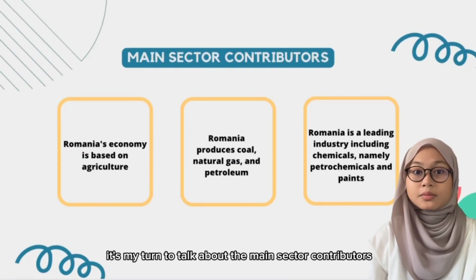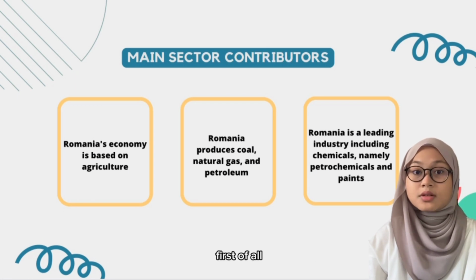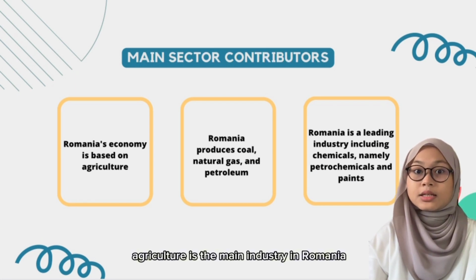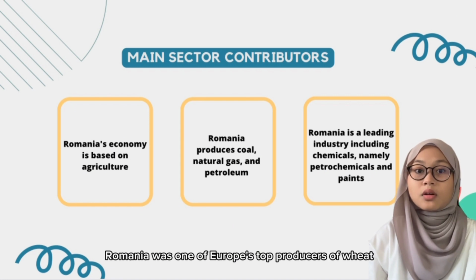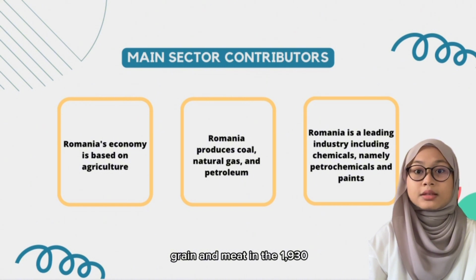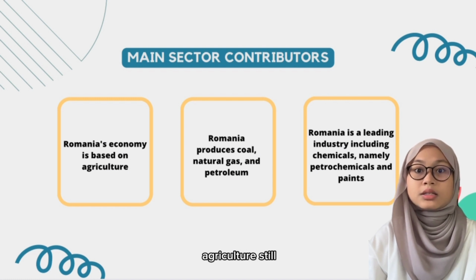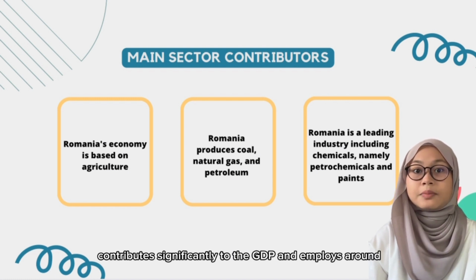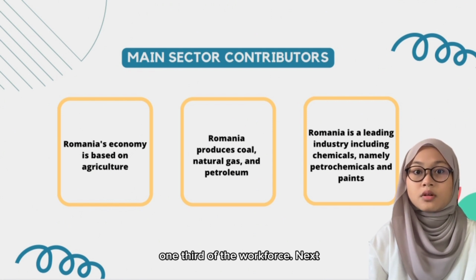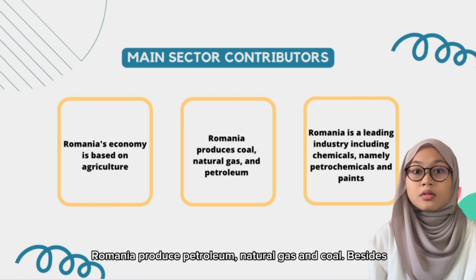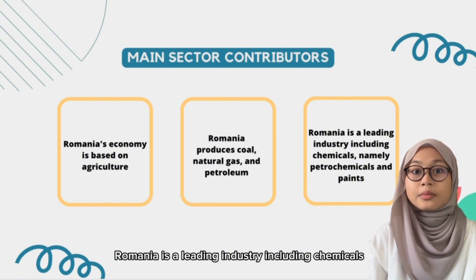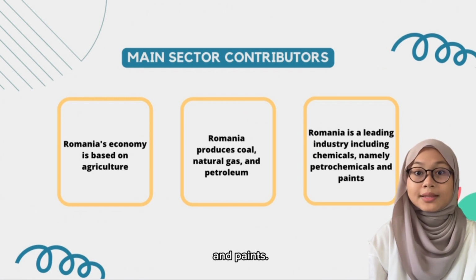It's my turn to talk about the main sector contributors. First of all, agriculture is the main industry in Romania. Romania was one of Europe's top producers of wheat, grain, and meat in the 1930s. Although there has been a shift in this area since the 1970s towards heavy industries, agriculture still contributes significantly to the GDP and employs around one-third of the workforce. Next, Romania produces petroleum, natural gas, and coal. Besides, Romania has leading industries including chemicals, namely petrochemicals and paints.